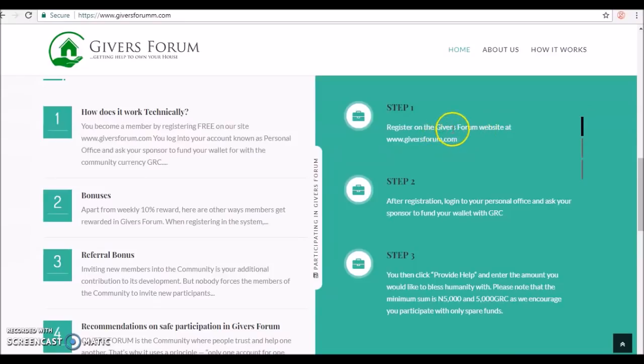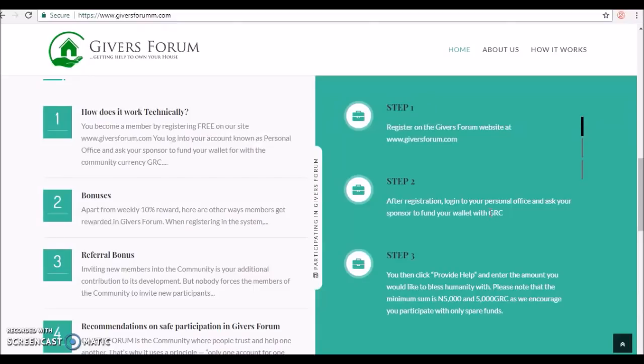Step 1, you register on the Givers Forum website. This is their website address. Then step 2 is, after registration, log into your personal office and ask your sponsor to fund your wallet with GRC. So this GRC is just like a token, like a currency of the website. It could be anything. You could decide to have it as any name on your own website. So the token is meant to be credited to the user's account, and the user uses part of the token to provide help anytime he or she wants to provide help.